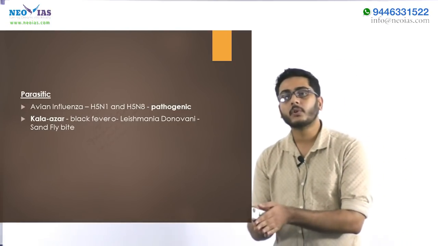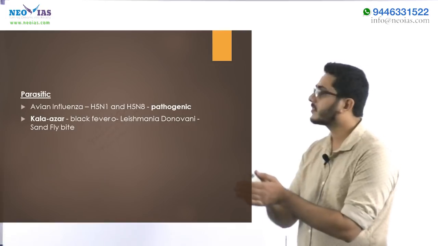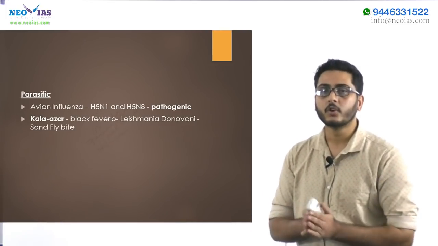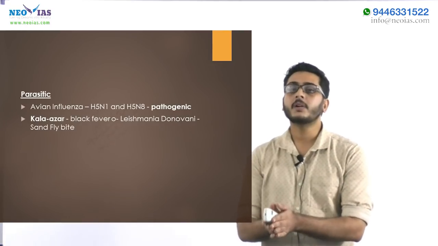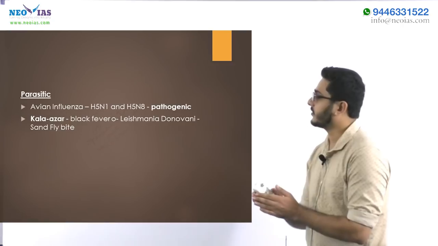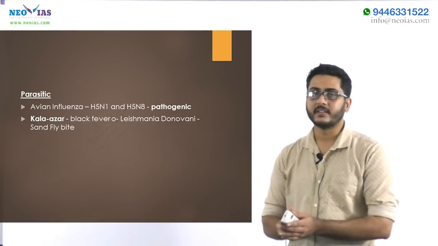So we have listed for you some of the important diseases which are often seen in the news and which are a highly probable topic for the prelims. So first we will discuss two diseases. One is avian influenza. It is a pathogenic disease, also called H5N1 and H5N8. It is seen in birds. Another one is Kala Azar.